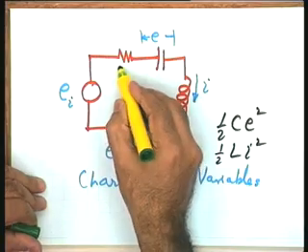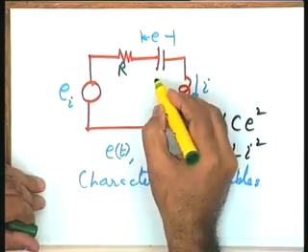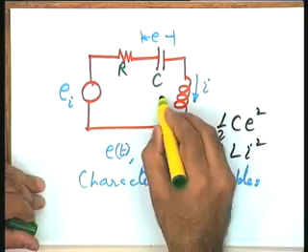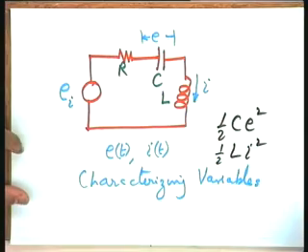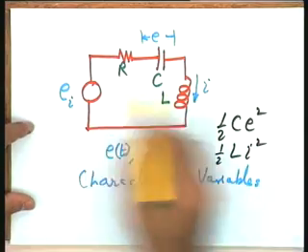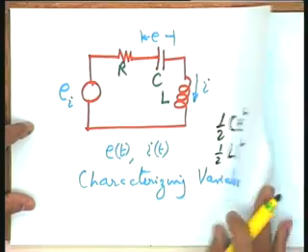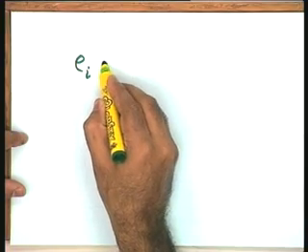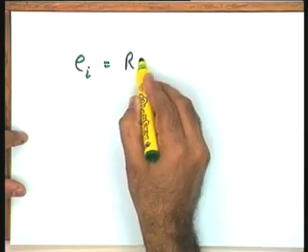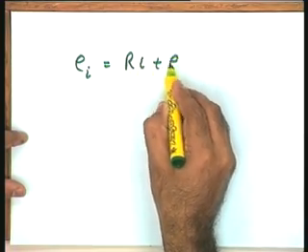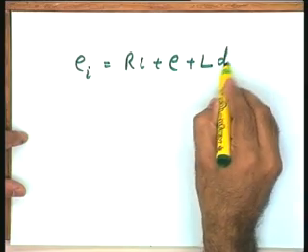Coming back to the original circuit, the resistance parameter is R, the capacitance is C, the inductance is L, and the current in this particular circuit is I. So, applying the basic laws, I can write the equation E I equal to R I plus E plus L d I by dt.